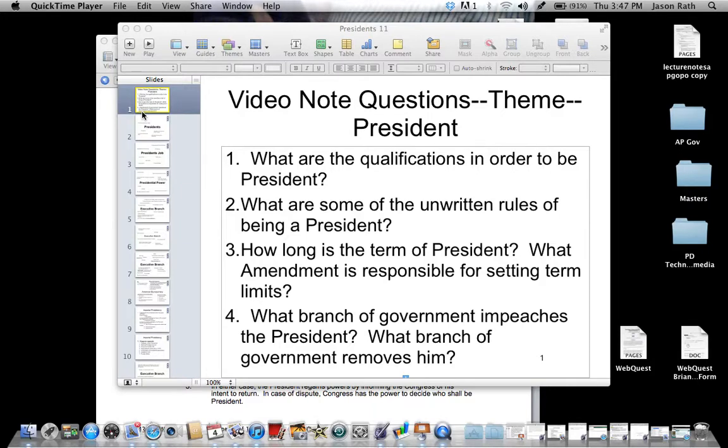How long is the term of president? What amendment is responsible for setting term limits? What branch of government impeaches the president? What branch of government removes him?